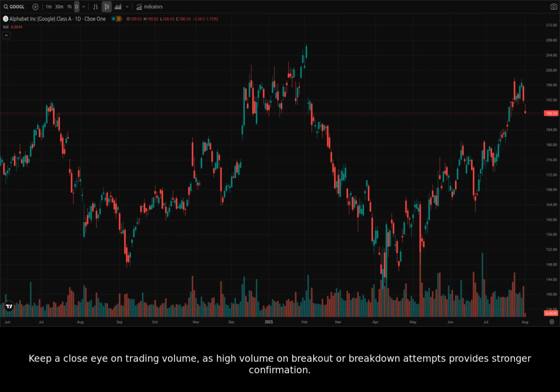Keep a close eye on trading volume, as high volume on breakout or breakdown attempts provide stronger confirmation. Also, monitor upcoming regulatory updates and any new developments from Google's Other Bets segment for potential catalysts. Finally, always consider broader market sentiment and economic indicators when making your trading decisions on Google.